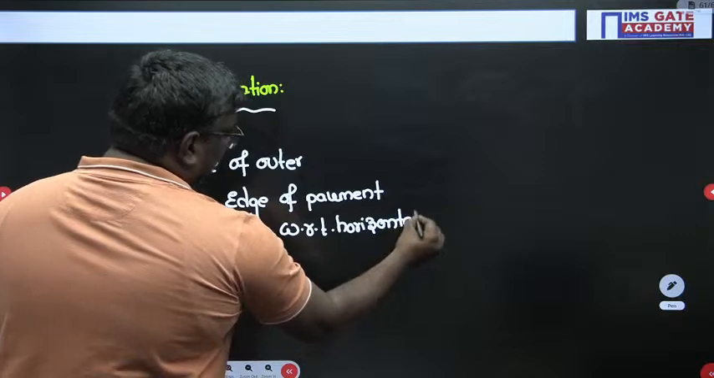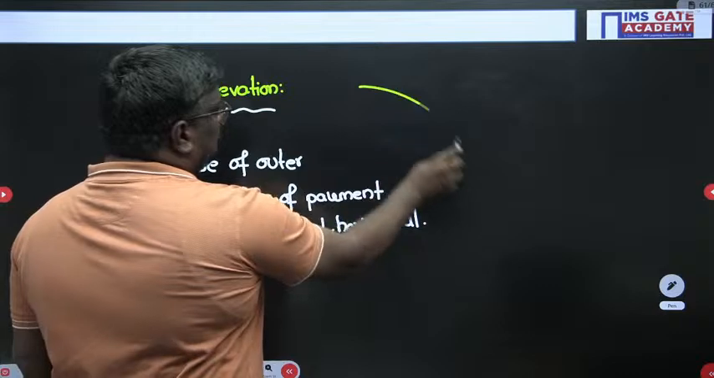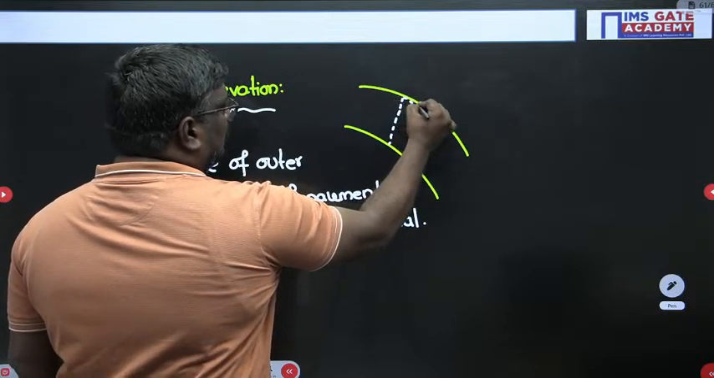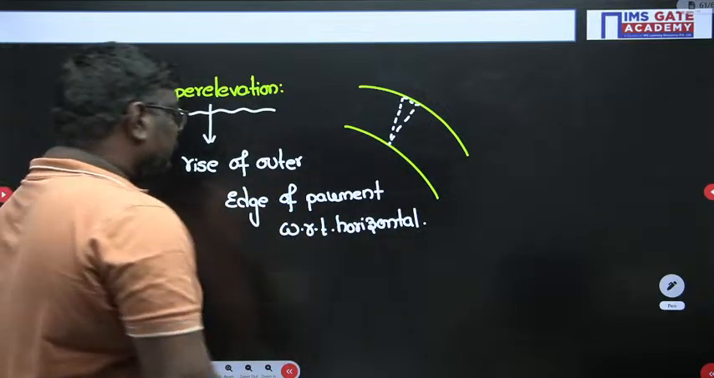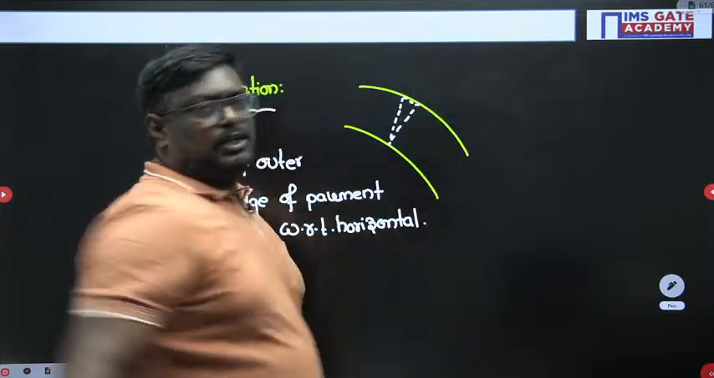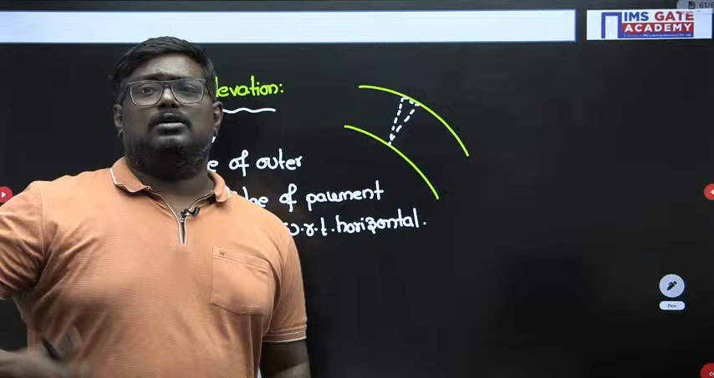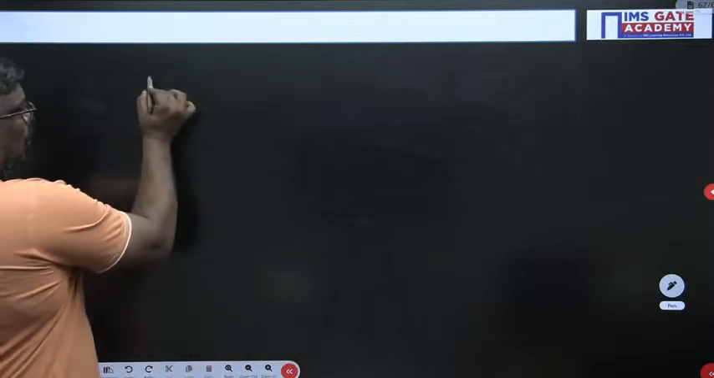What, sir? It is the rise of the outer edge of the pavement with respect to horizontal. Suppose I consider this as a pavement, this is the rise of the outer edge. That is the reason, students, the outer edge will usually be higher. Again, in railway engineering, you come across the concept of negative super elevation. Leave that.